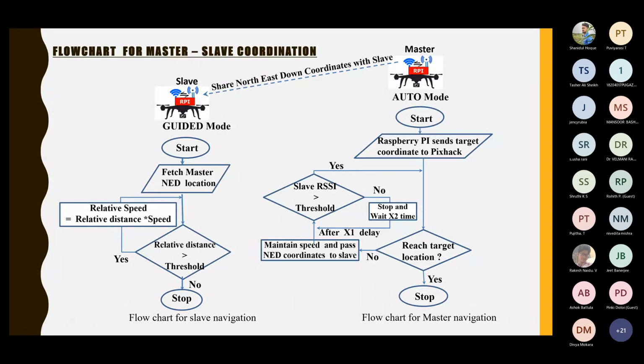This is the algorithm by which the master-slave coordination was done, where you can see that the master is in auto mode, whereas the slave is in guided mode, right? Because the slave has to follow the master, it has to follow certain constraints, and those constraints were calculated on board in order to keep this distance, in order to keep this entire swarm network going.